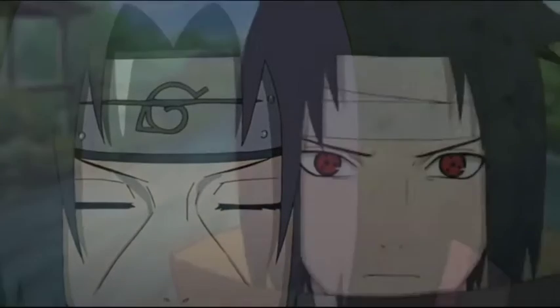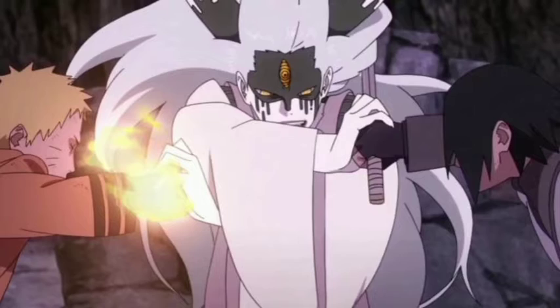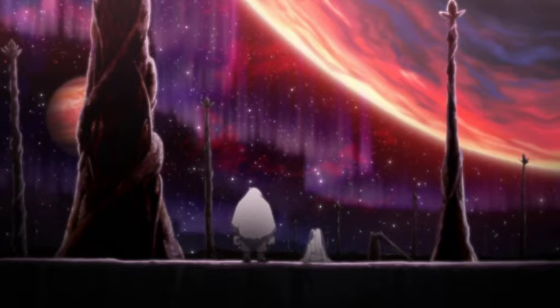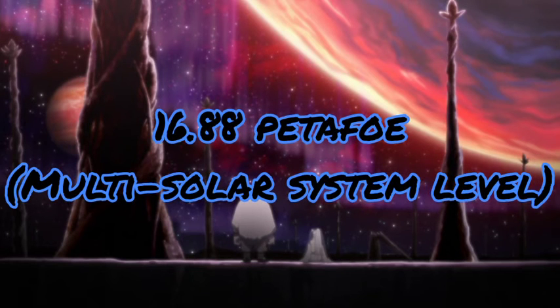As for Sasuke, meanwhile, it's a bit more simple. He was able to fight and damage fused Momoshiki, who, even in his base form, was capable of creating a realm with a sky filled with large stars in them, which would require a drill amount equal to 16.88 petaflow, or enough to destroy multiple solar systems.